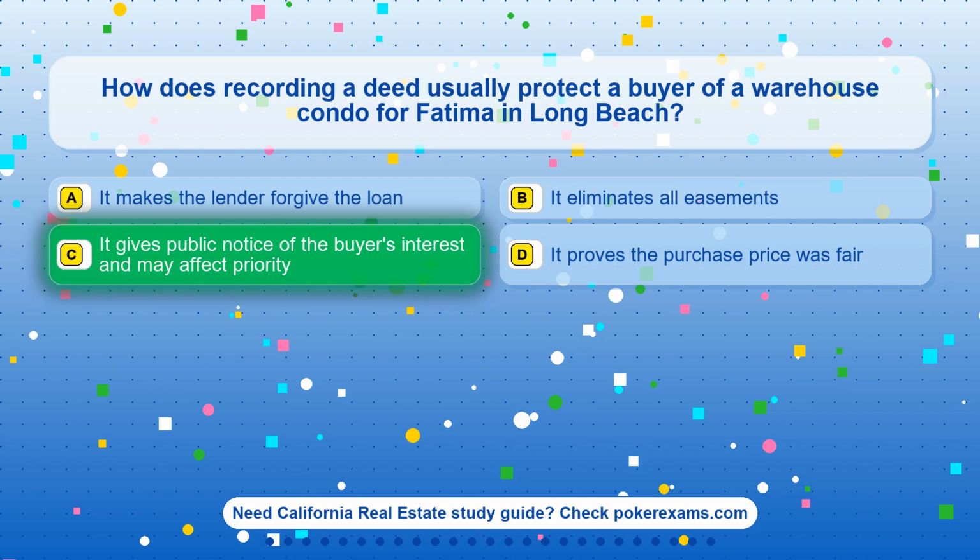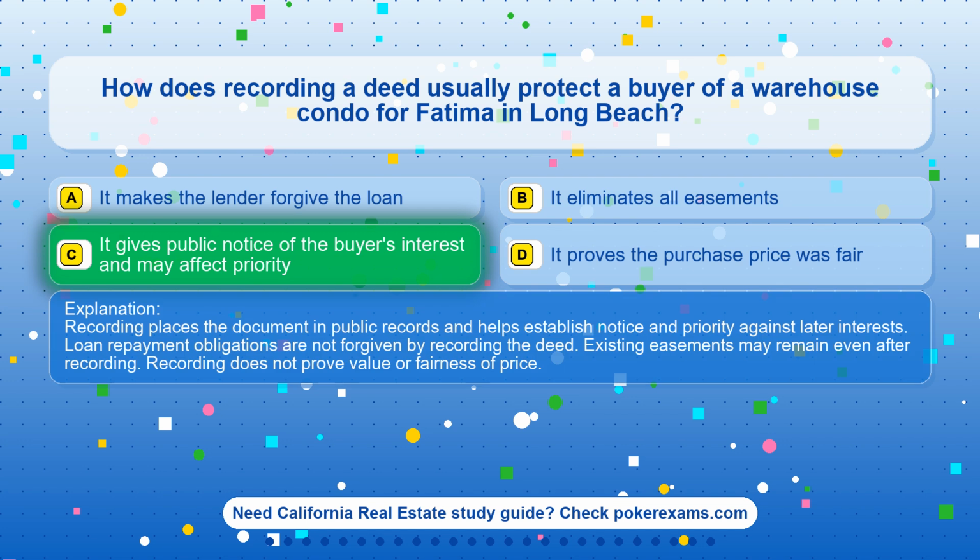The correct answer is option C. It gives public notice of the buyer's interest and may affect priority. Recording places the document in public records and helps establish notice and priority against later interests. Loan repayment obligations are not forgiven by recording the deed. Existing easements may remain even after recording. Recording does not prove value or fairness of price.